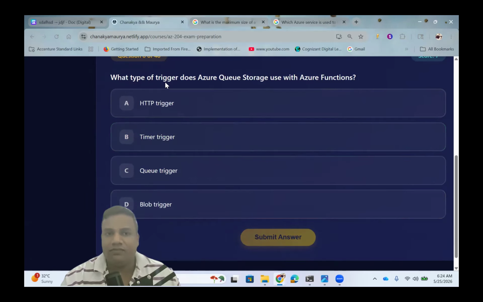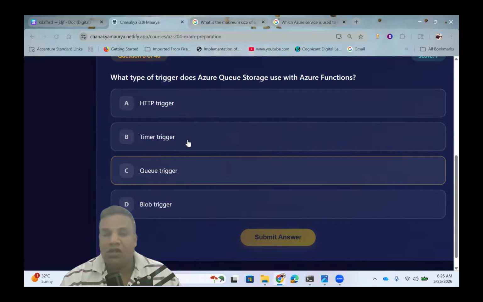And the next question is: what type of trigger does Azure Queue Storage use for Azure Functions? Trigger means what type of trigger you use for Azure Queue Storage with Azure Functions. The trick is, if there is queue storage, then queue trigger, right? If you find any queue trigger, this is correct.